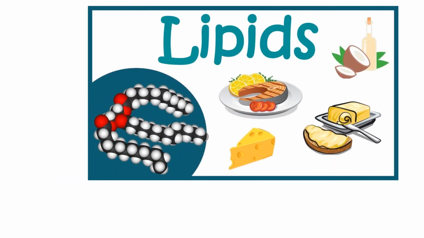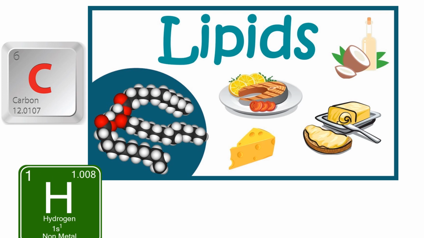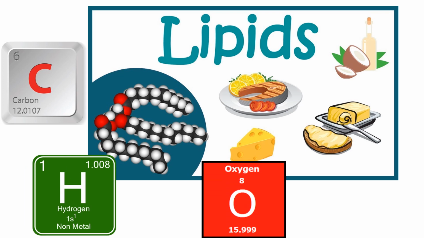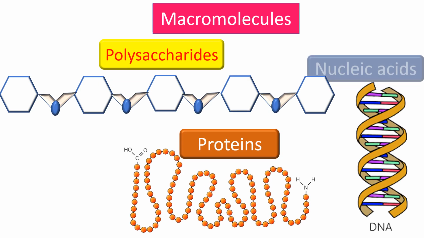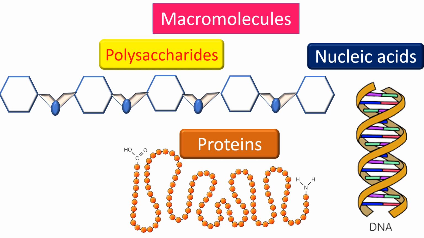Lipids are made up of carbon, hydrogen and oxygen. But they are not macromolecules. Macromolecules are basically polymers, which are made of repeating units, called monomers. Example, polysaccharides, proteins and nucleic acids. Their molecular mass falls between 10 to the power 4 and 10 to the power 10.